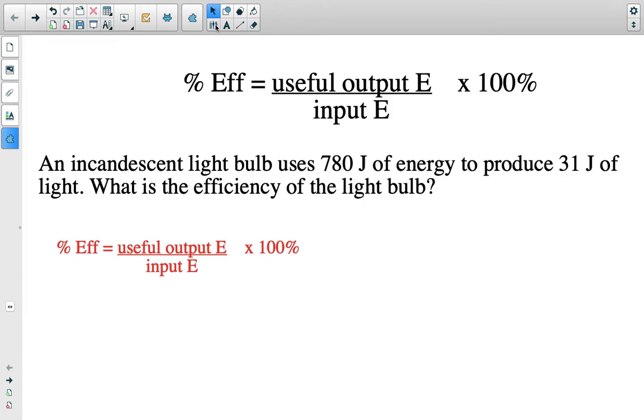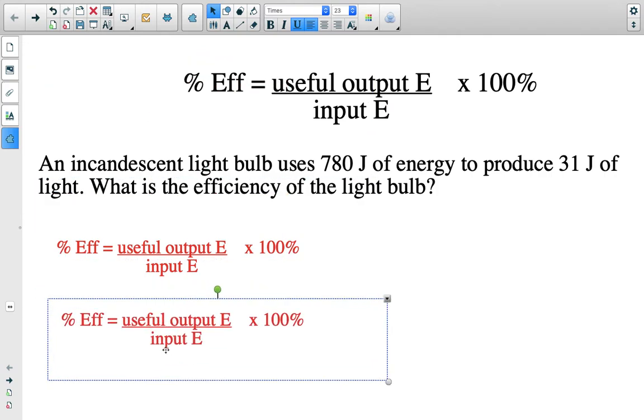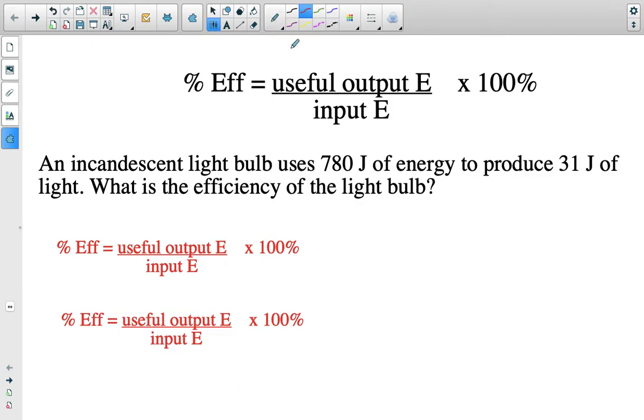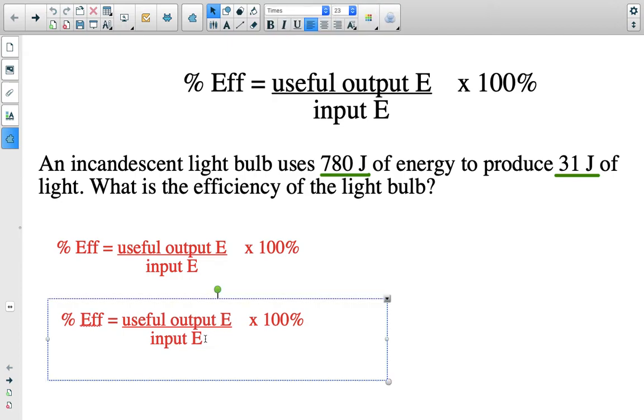So what we are going to do is plug in what we know. For our input and output, obviously the question doesn't say input and output, but I know that I have 780 joules of energy and we only end up really using 31 joules. When we use this formula, the total amount the appliance can provide goes on the bottom. So that's 780 joules.